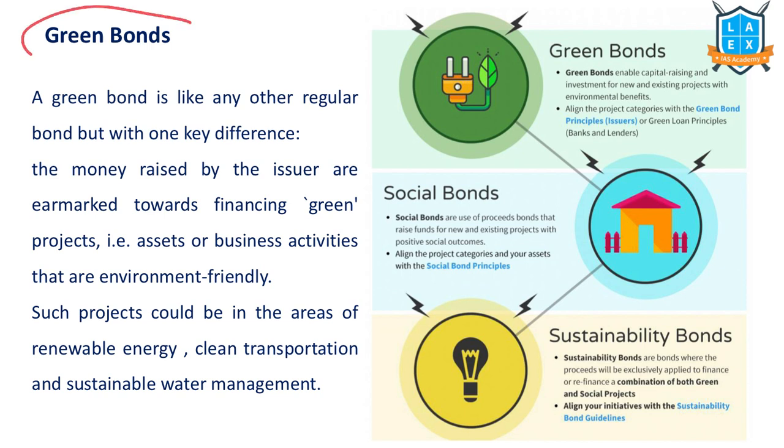Next word with regard to climate change is green bonds. Green bonds simply means investing in the areas and companies which are investing in environment friendly products or projects. Let's say a renewable energy company, a solar energy company, if it issues bonds, we call them green bonds, because they are for renewable energy, clean energy, sustainable water management.